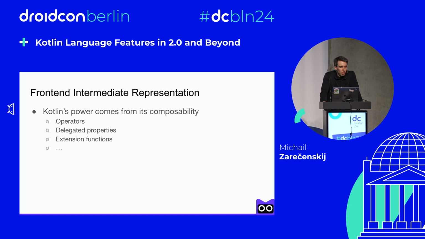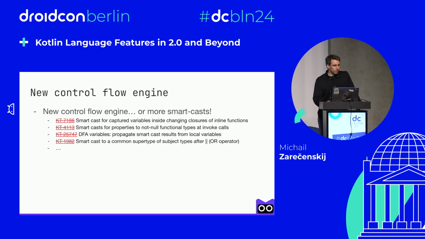So again, Kotlin's power comes from its composability. And with Kotlin 2.0, we have more consistent and robust rules for operators, delegated properties, extension functions, and their combinations. And let's get back to other features. The next big thing is our new control flow engine that helps us to predict the code behavior. Or in terms of Kotlin, it means that we'll get more smart casts. So let's see a few particular examples.